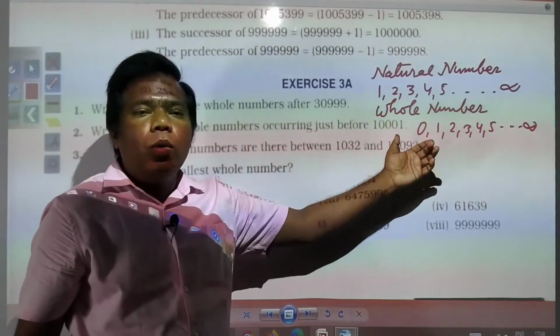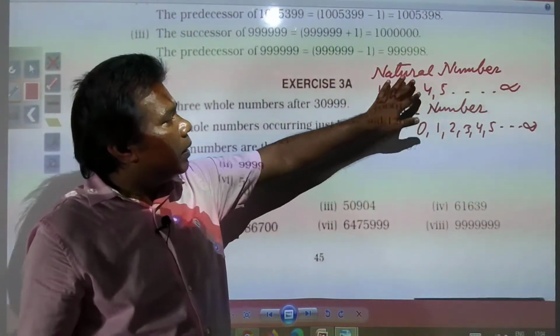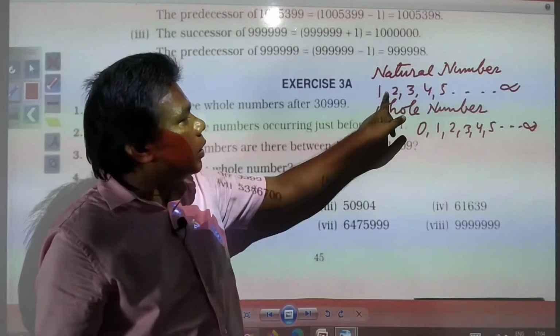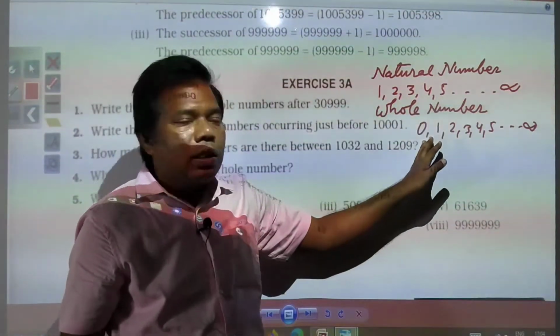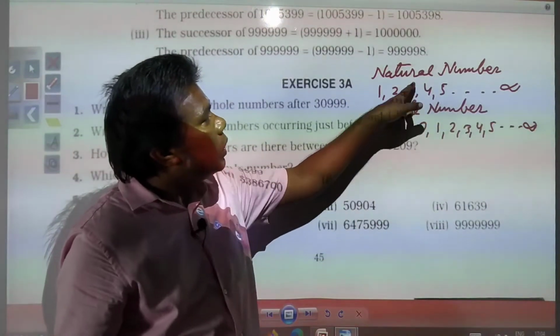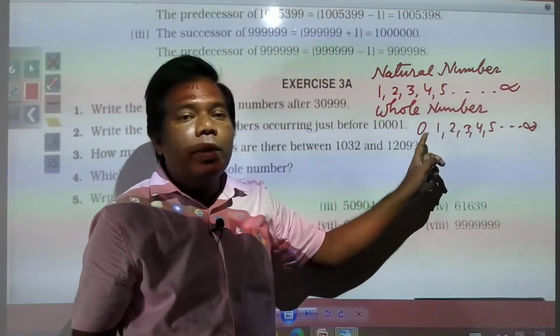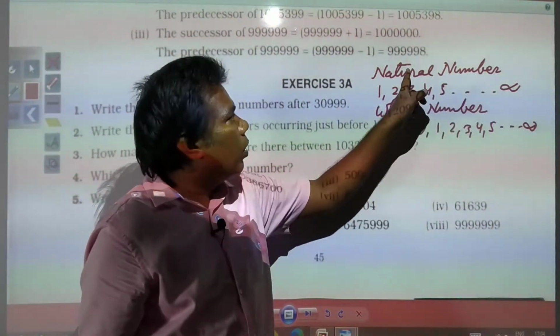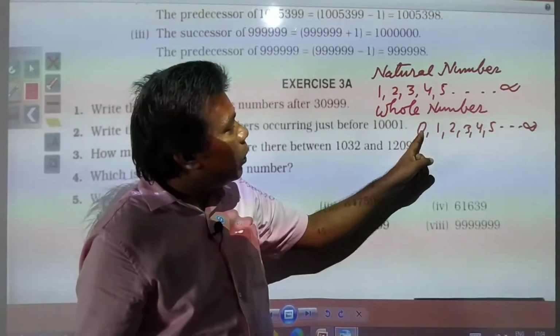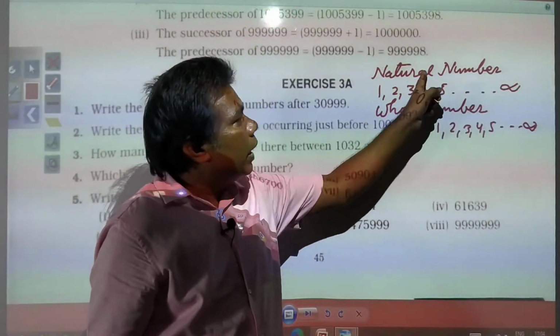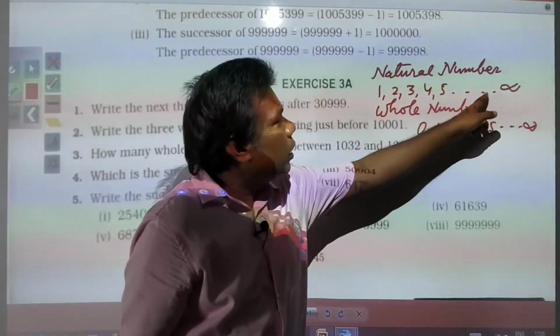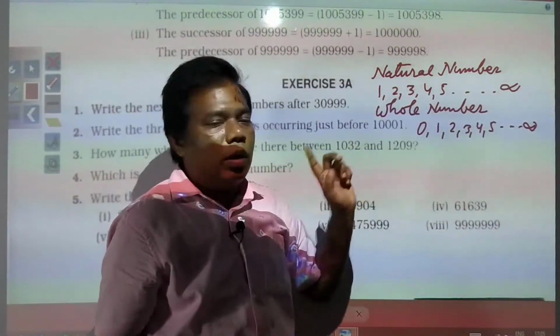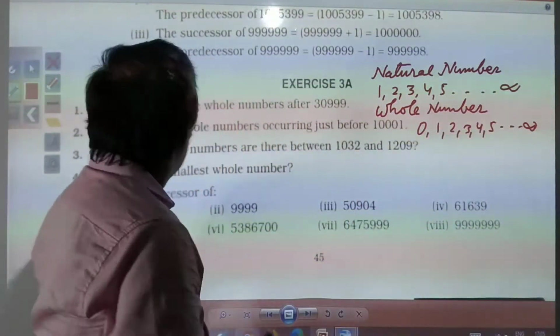This is called whole numbers. So only one difference is there. Natural numbers start with 1 and whole numbers start with 0. So all the natural numbers can be called whole numbers, but all the whole numbers cannot be called natural numbers, because 0 cannot be called a natural number. That you need to remember.